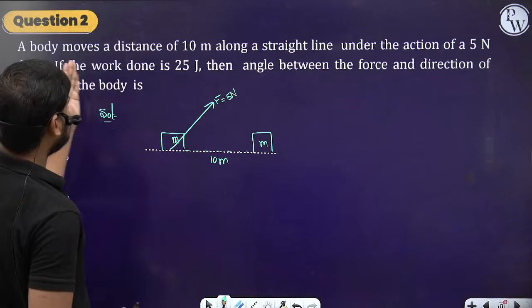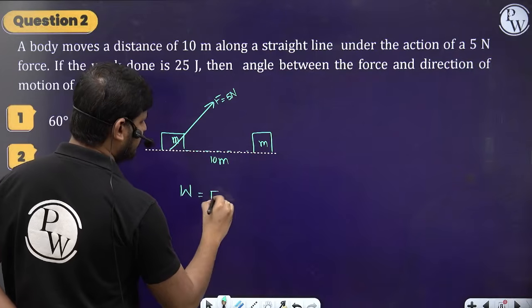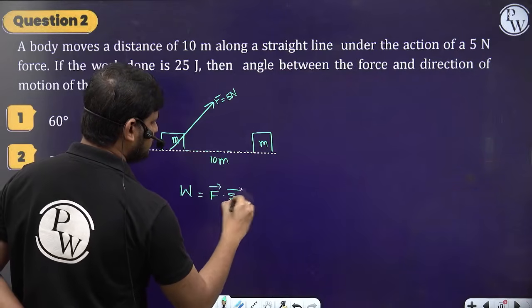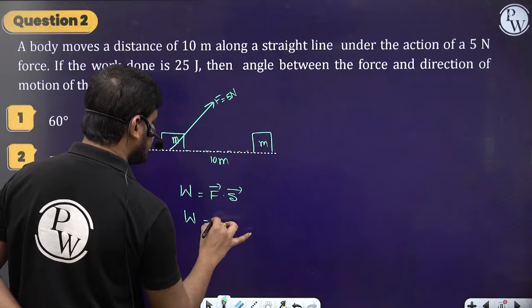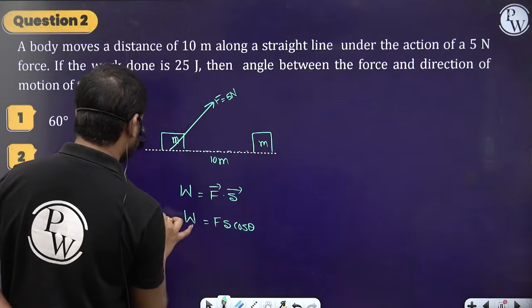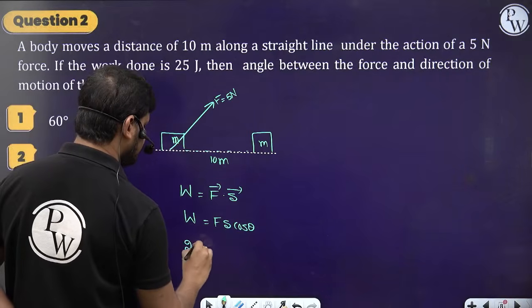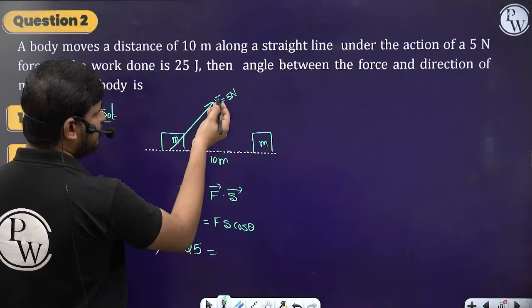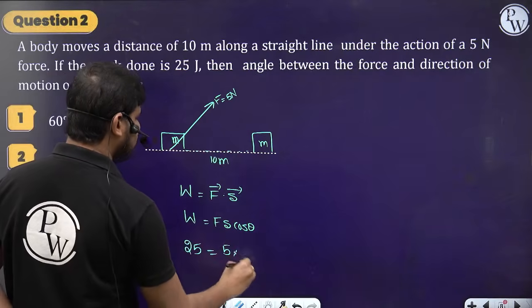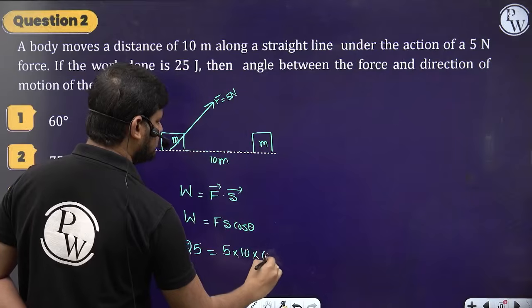The work done formula is what? F dot S, yes or no? So the work done is equal to Fs cos theta. In the given question, the work done is given as 25 joules, the force is 5, the displacement of the body is 10 meters, into cos theta.